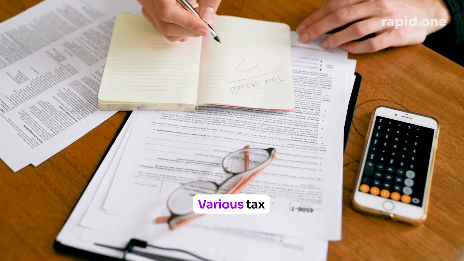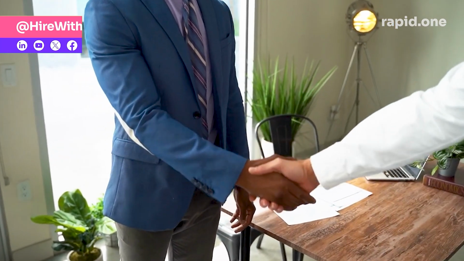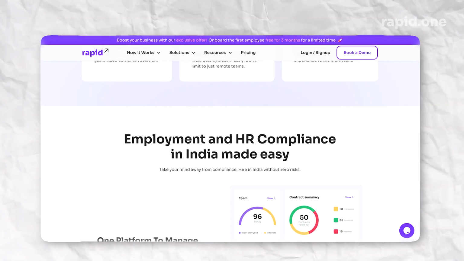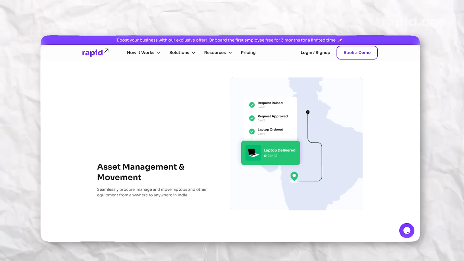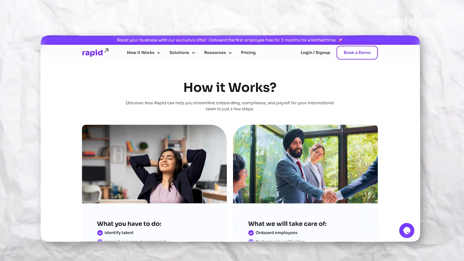Now before you commit to your EoR employees, you should work closely with your EoR partner who would be able to support various tax and other compliance formalities in the home country of the employee. Most of the EoR companies do claim that they support ESOP, but they don't really extend help in doing all the compliances around it. So you should work with a vendor who can actually help you. We at Rapid do it. We work closely with our clients, and whatever kind of stock options they end up doing, we help them and the employees to comply with all the legalities and requirements in India.